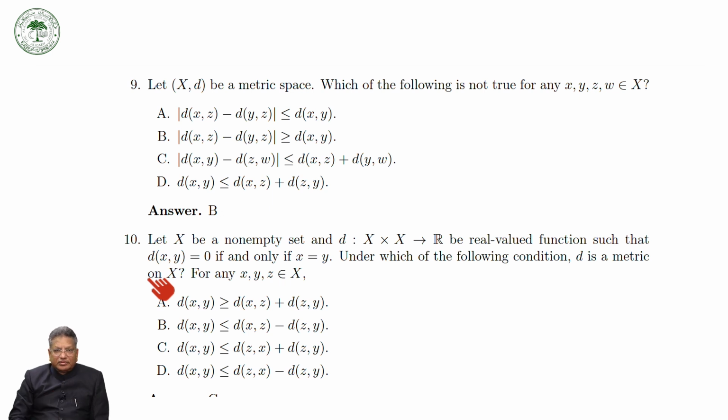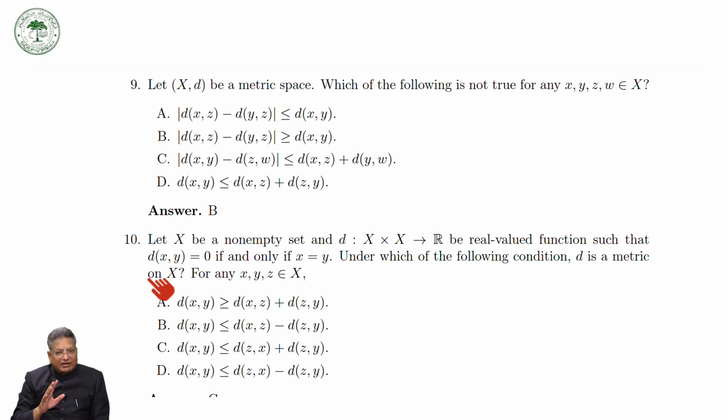And I proved in an exercise that d(x,y) is equal to 0 if and only if x is equal to y. Okay. If you have the symmetry and the triangle inequality, then d(x,y) greater than or equal to 0 will automatically follow, as we have proved. So we are not worried about the first condition M1.